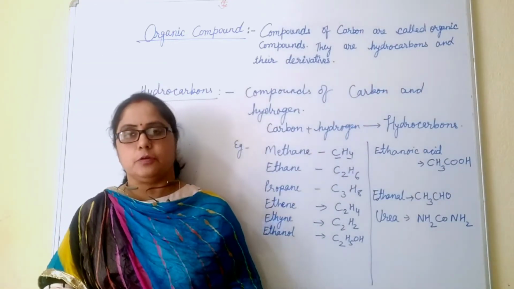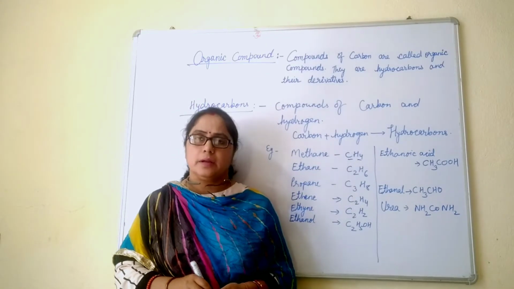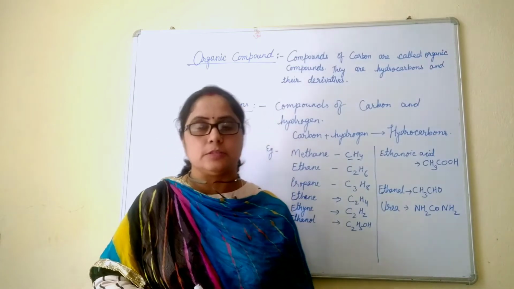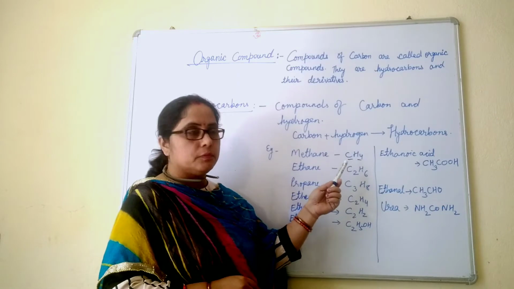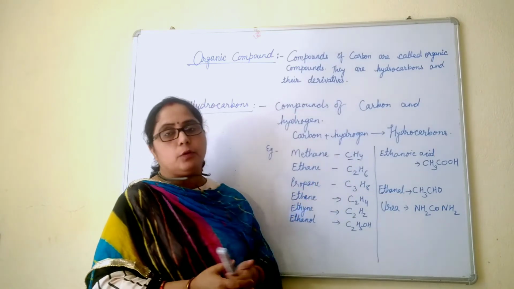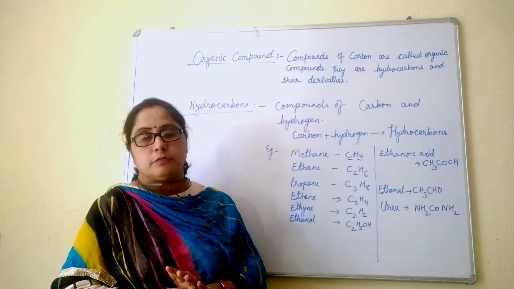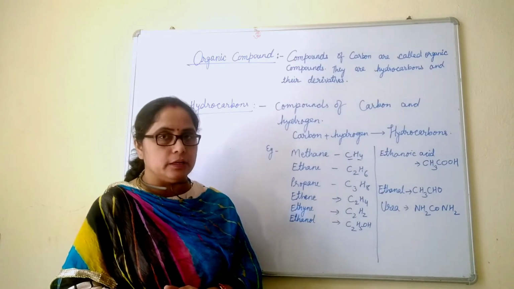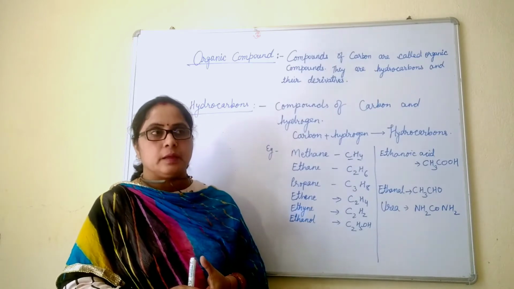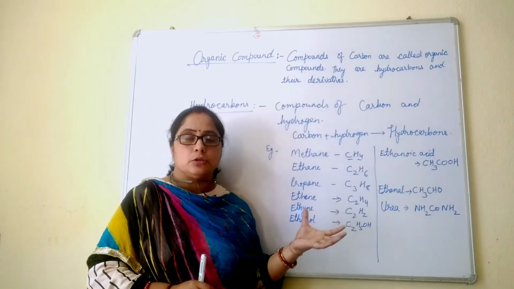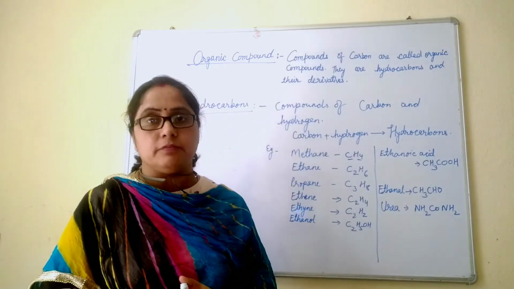Now we will discuss a few properties of these organic compounds. Organic compounds are covalent compounds because they are formed by the sharing of electrons. So they have low melting and boiling points. Due to the weak force of attraction among their molecules, they have low melting and boiling points. Covalent compounds do not conduct electricity, so they are non-conductors of electricity.